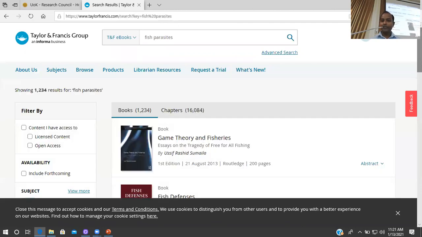The search results are broadly divided into two categories. If you are looking for books, under this particular keyword there are 1,234 books retrieved, and when it comes to book chapters, there are more than 16,000.